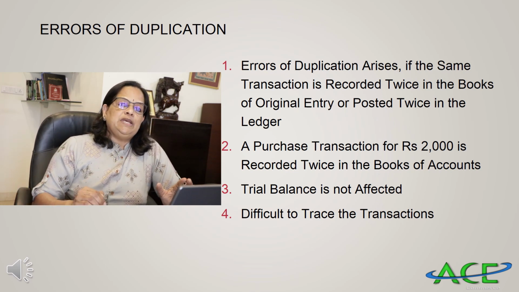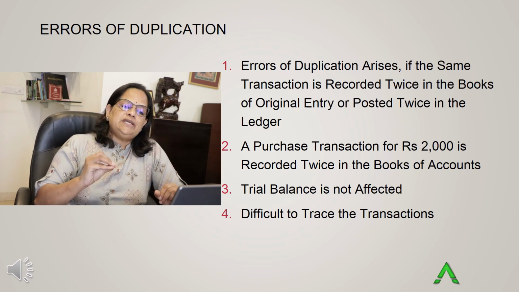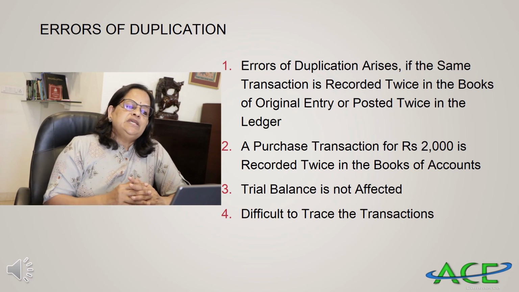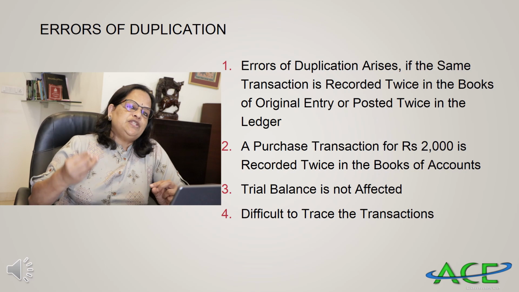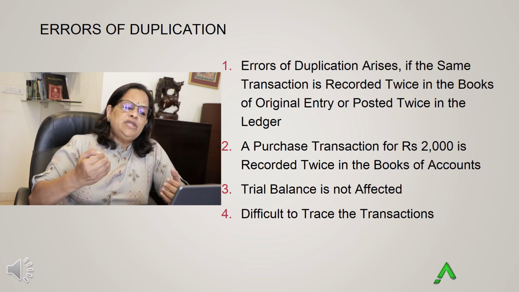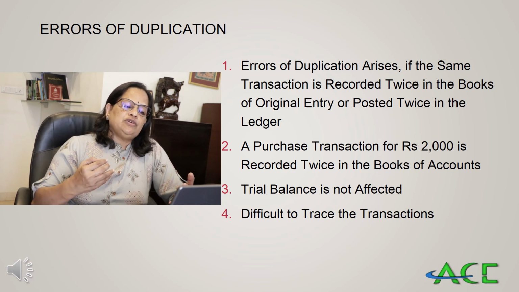Now, errors of duplication. Error of duplication arises if the same transaction is recorded twice in the books of original entry or posted twice in the ledger. See the duplication, the word itself, it's easy to remember. It's entered twice. So that is the meaning of error of duplication. For example, a purchase transaction for 2000 is recorded twice in the books of accounts. Then it's an error of duplication.